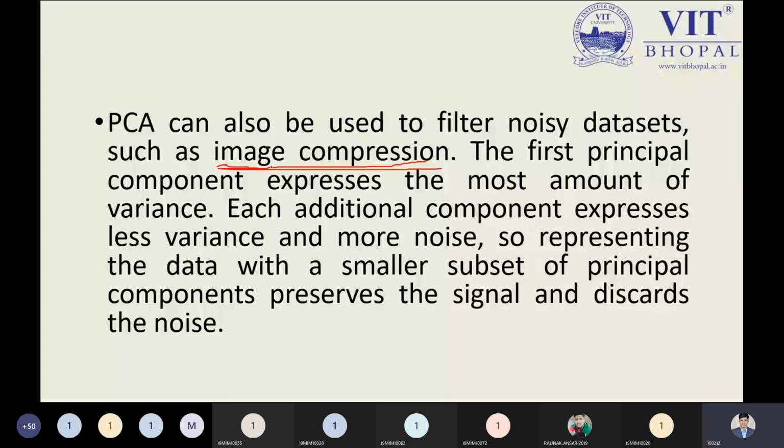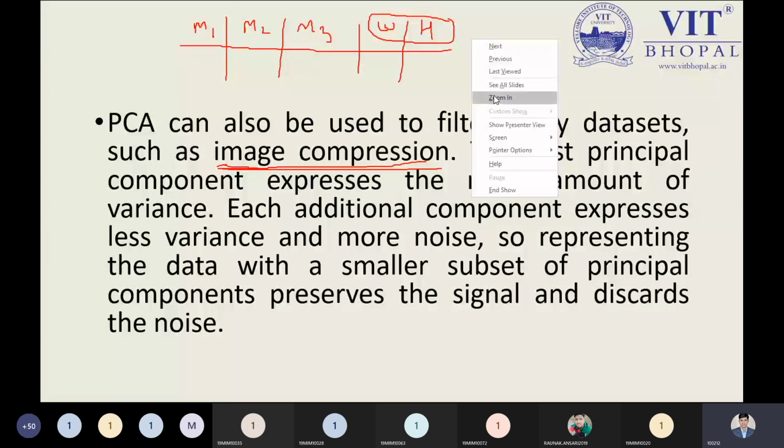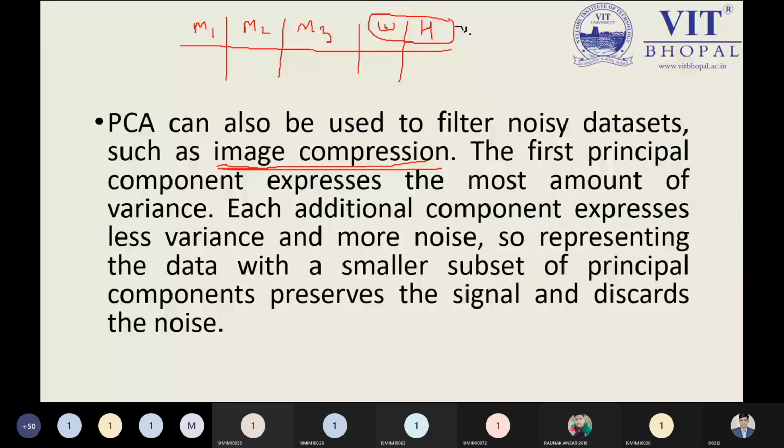Here I'm marking it. Suppose we have marks 1, marks 2, marks 3. These are the three features, but I'm also putting in the student's weight and height. So if I have 5 different features like this, what I'm observing is that marks are good features, but weight and height are not important features, and at that time they become noise, because they are unimportant.